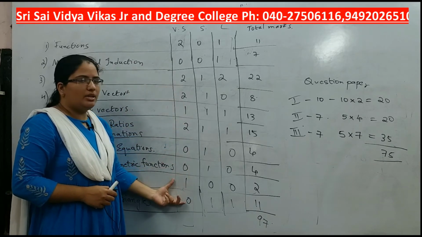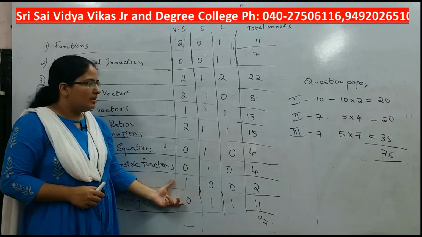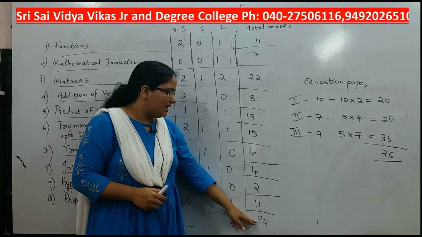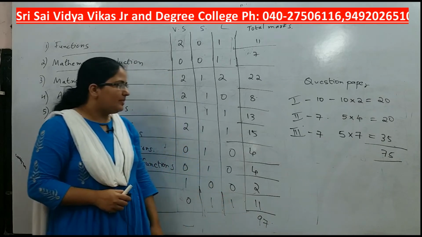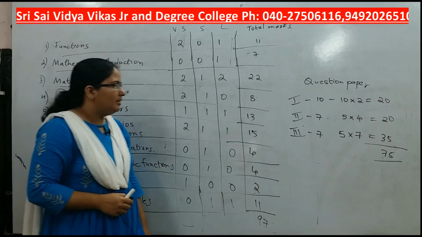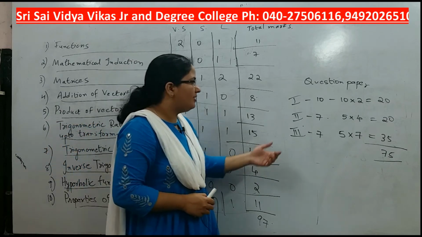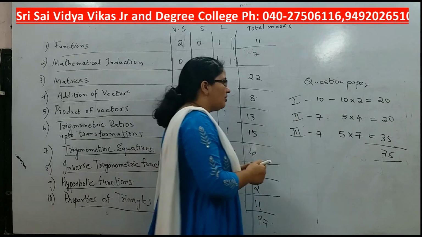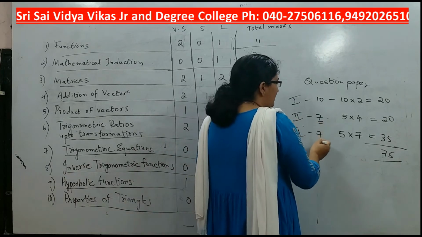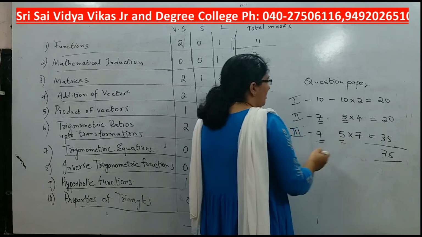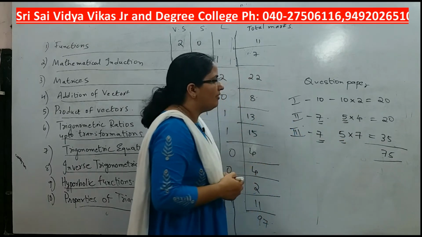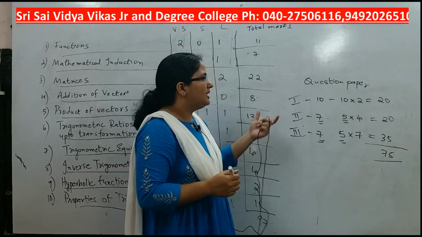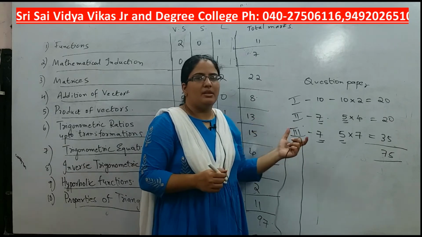I want you to note down in the front page of your long notebook. For total 24 questions, the marks are 97 marks. Out of 97 marks, you have choice here. Out of 7, you have to answer any 5. Here also out of 7, in section 2 and section 3, you have choice. You can answer 5 questions out of 7 questions. So this is about your question paper.